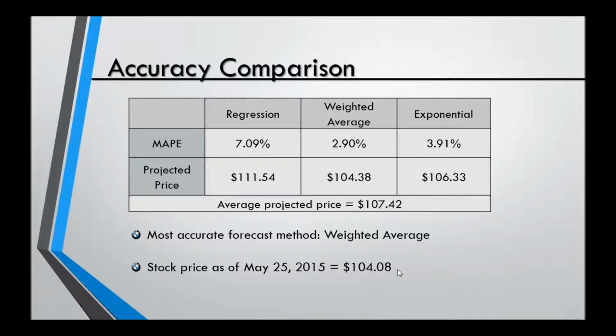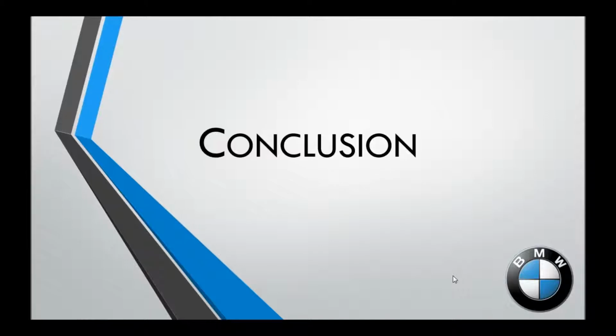So if you're wondering if I should buy or short the stock, you see the average projected price of the 3 came out to $107.42. So overall, my projection methods show a rising stock price. If I were to say one way or the other, I would say that buying the stock would be the best decision.